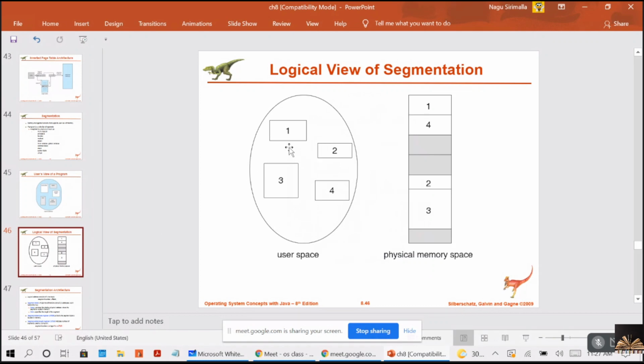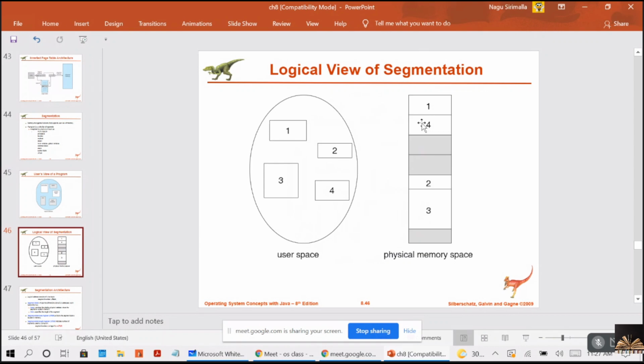If you look at the physical memory space, the segments are not contiguous. Segment 1 is stored here, segment 2 here, 3 here, and 4 here.